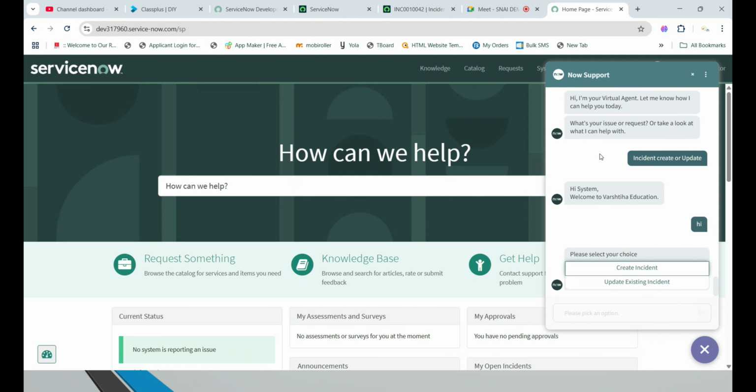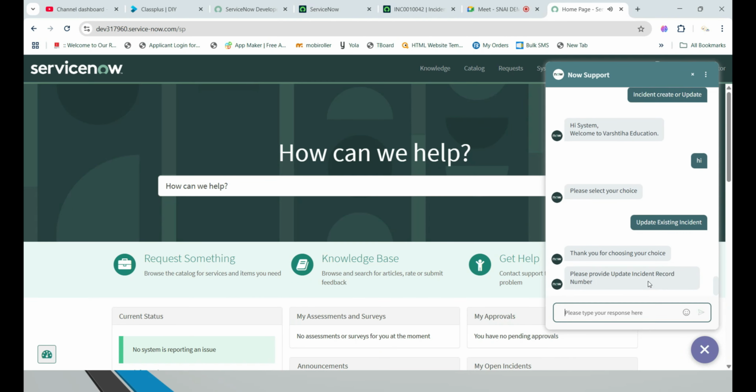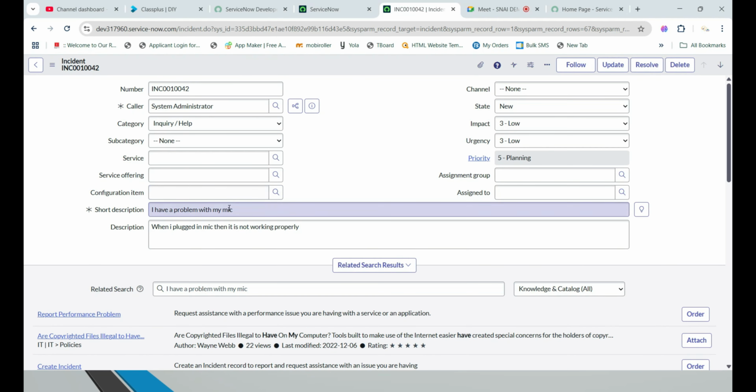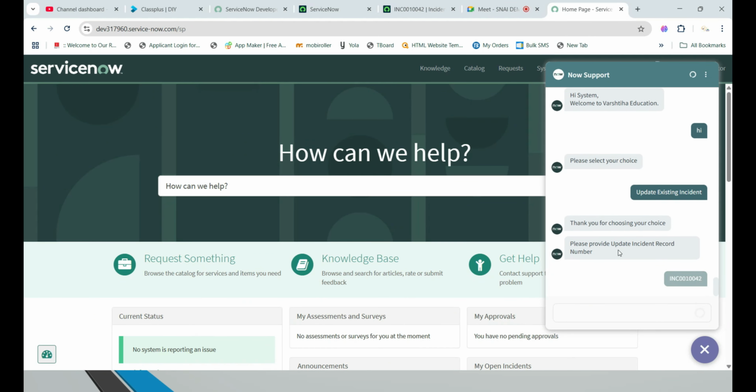But now what I'm saying is that I don't want to create an incident ticket, I want to update an existing one. So I'll show it to you. If I select update existing incident, it says please provide the incident record number to update. What record do you need to update? For example, the one we just created now. I provide this same number to the bot and press enter.